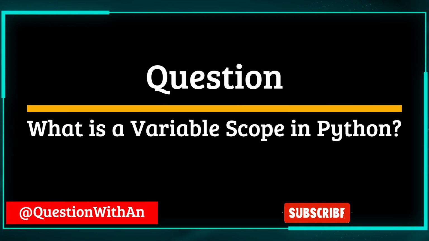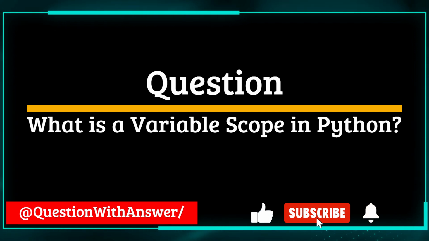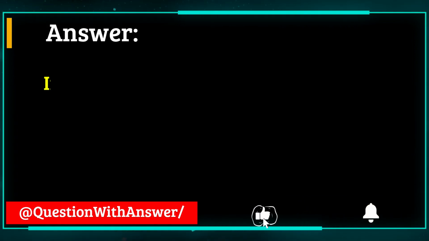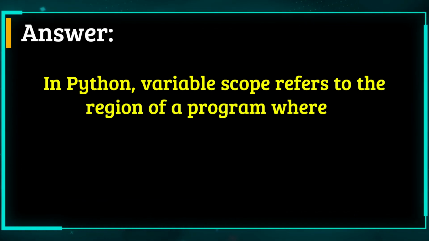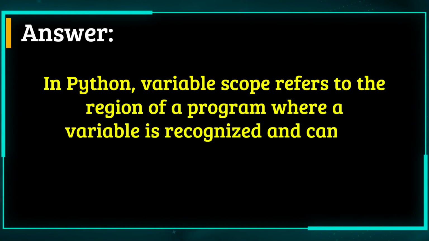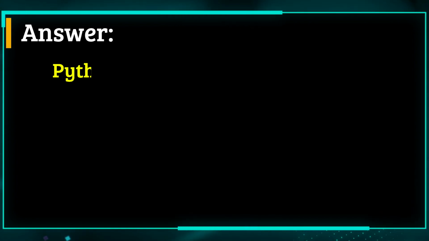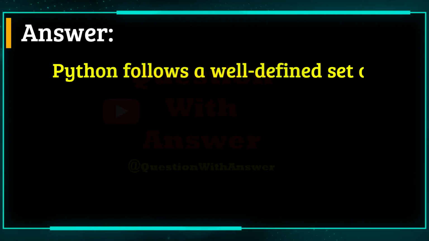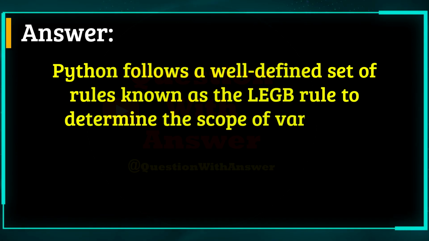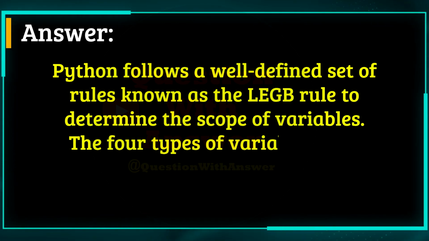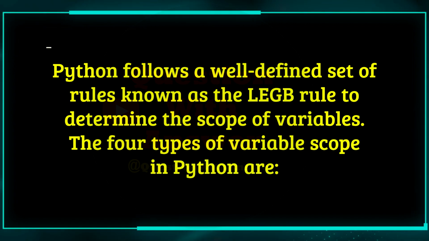What is a variable scope in Python? Answer. In Python, variable scope refers to the region of a program where a variable is recognized and can be accessed. Python follows a well-defined set of rules known as the LEGB rule to determine the scope of variables. The four types of variable scope in Python are: